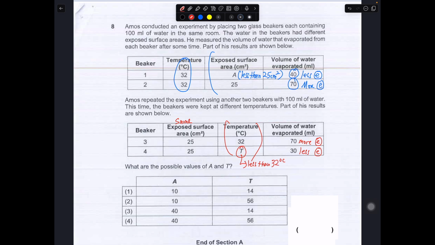So now we have the numbers. We just have to look at which one has A less than 25 while T is less than 32. Then we will have the answer. So the options 3 and 4 should be wrong. In the next part, for T, we will look at the one that has less than 32, which is 14. So the answer is number 1.